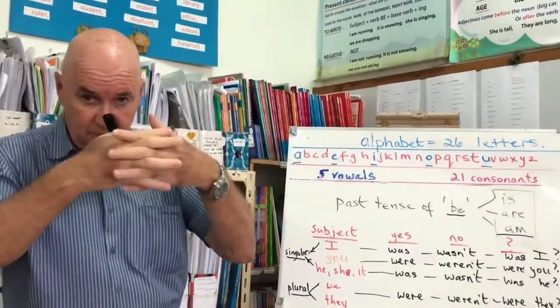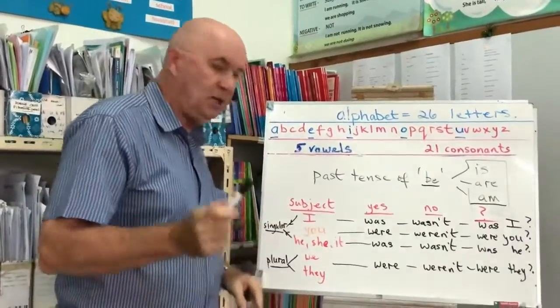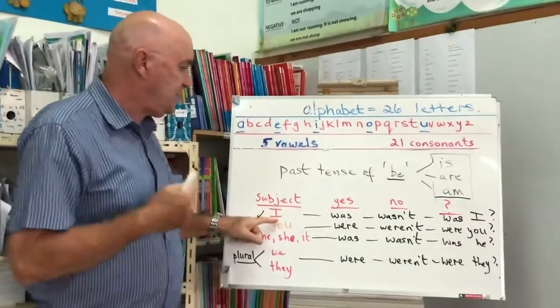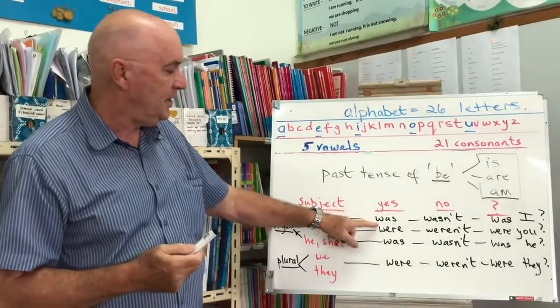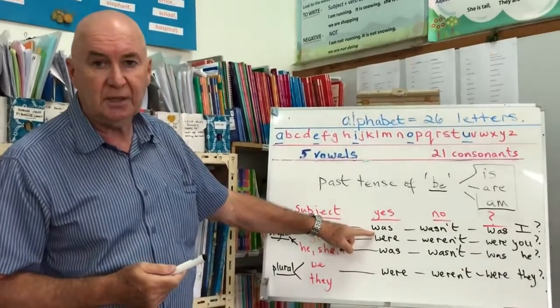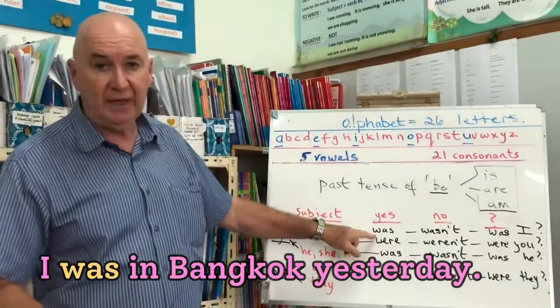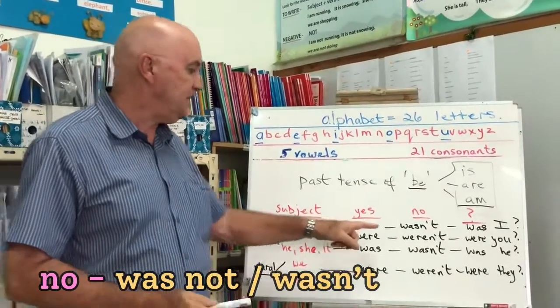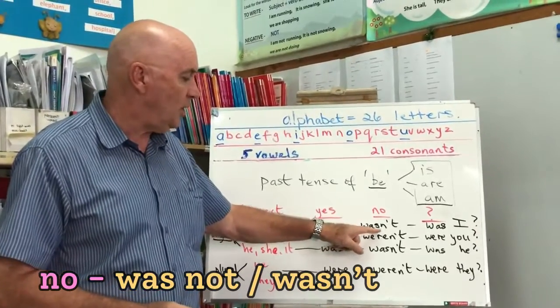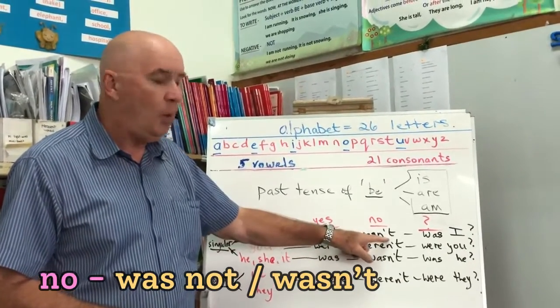The verb and the subject must go together. So let's look how we do it. So if the subject is I, if I'm saying yes, then I would say I was. I was in Bangkok yesterday. Okay? And if I want to say no, then I just say was not or wasn't.